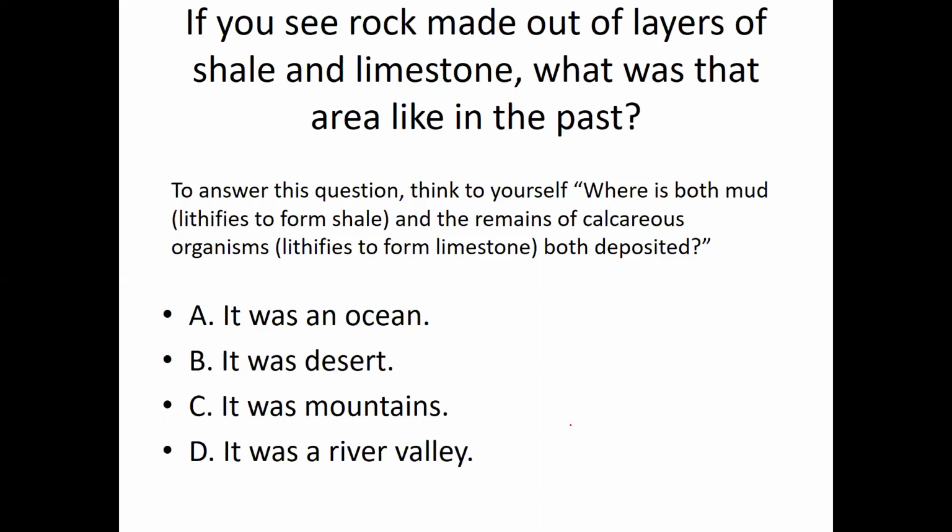There are also little tiny plankton in the ocean that make exoskeletons out of calcium carbonate. But where are both mud and the calcareous remains of organisms that lithify to form limestone deposited? Do we find mud and shells in the ocean, desert, mountains, or river valley?